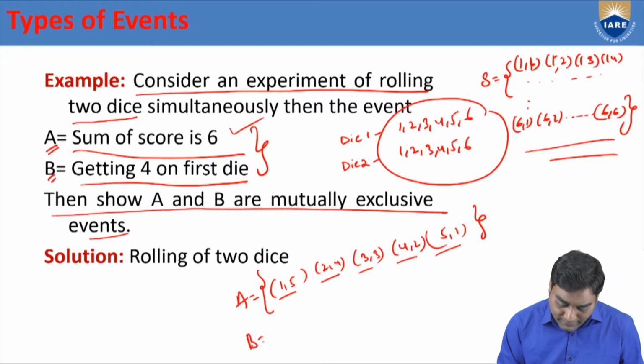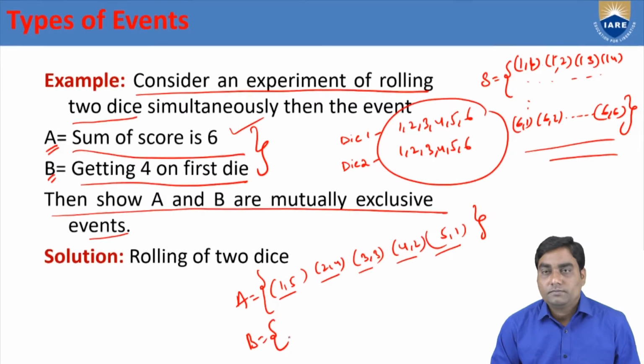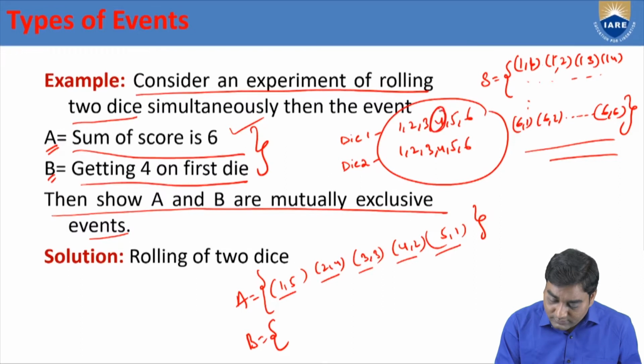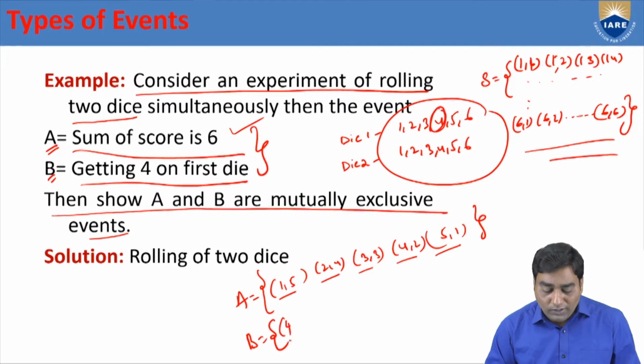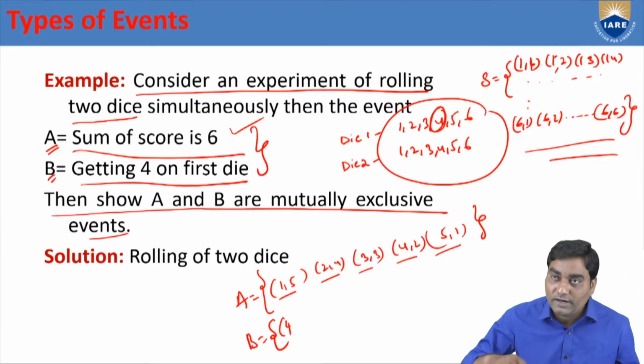Now you define B. What is B? Getting 4 on first die. First die should be 4. This is fixed. What about second die, sir? Maybe any value from 1 to 6.